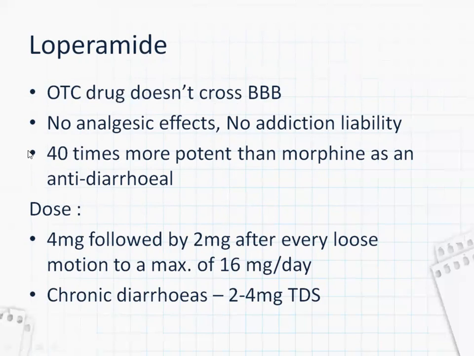Because of this, there are no analgesic effects and no addiction liability. So it is safer, and it is 40 times more potent than morphine as an antidiarrheal. Coming to the dose, 4 milligrams followed by 2 milligrams after every loose motion, to a maximum of 16 milligrams per day. In chronic diarrheas, chronic meaning diarrheas persisting for a longer time, 2 to 4 milligrams 3 times a day is given.